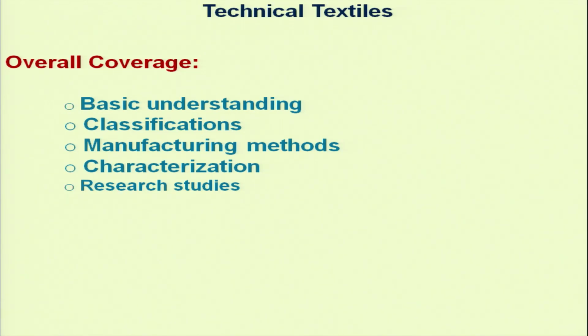All these areas we will discuss one by one during this course. We will cover basic understanding in these areas, then classifications based on maybe application of fiber, manufacturing process. So, these classifications we will discuss. Then manufacturing methods, since specific manufacturing methods are required for particular technical textiles.